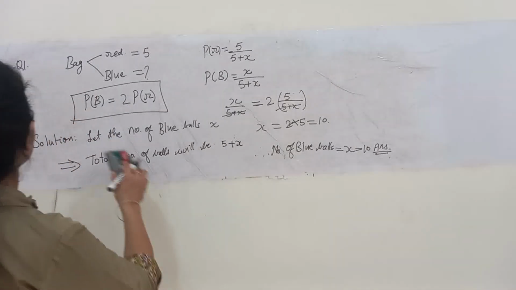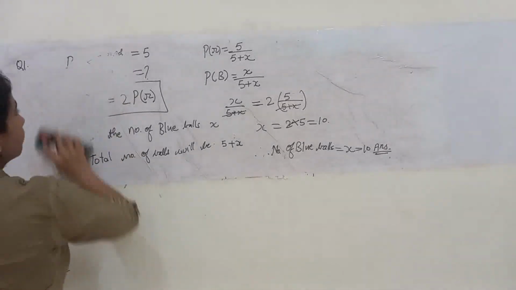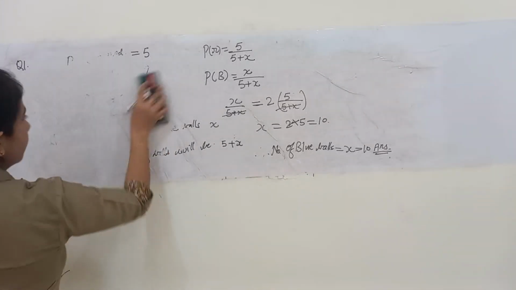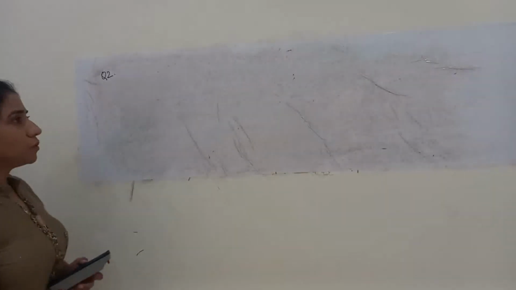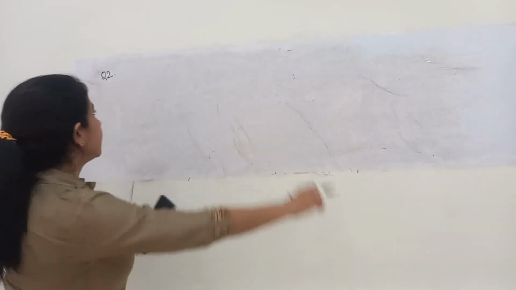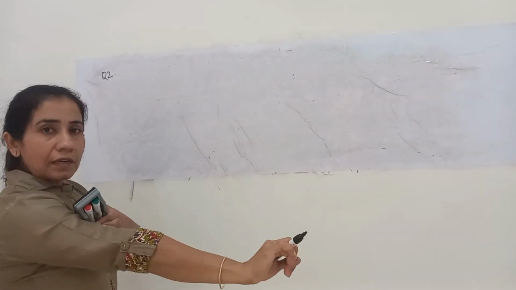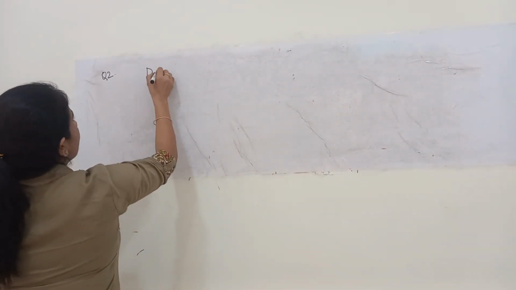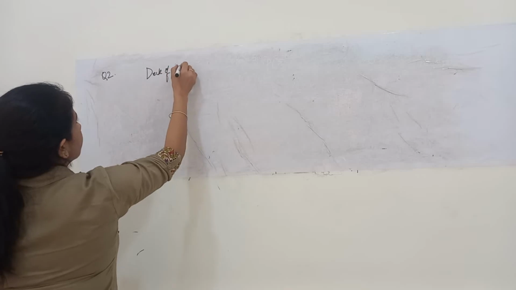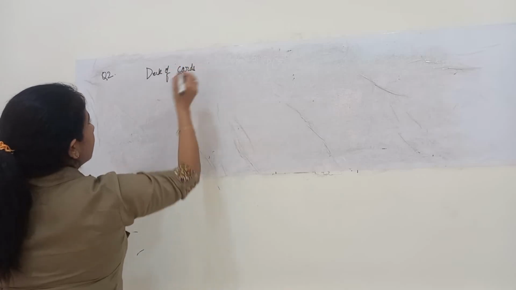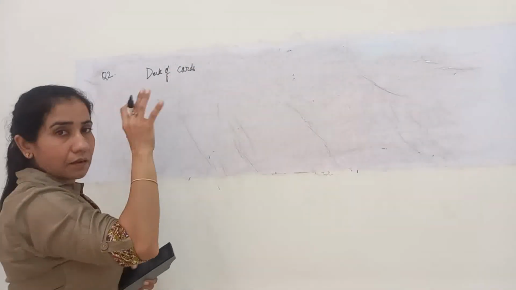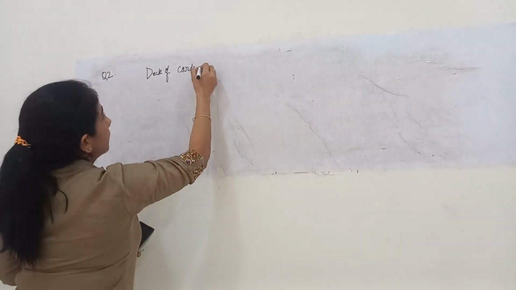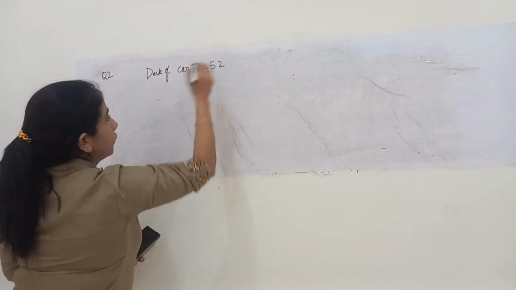Switching on to the next question, question number 2. Question number 2 says that there is a pack of 52 cards, a deck of cards. The number of cards is 52.